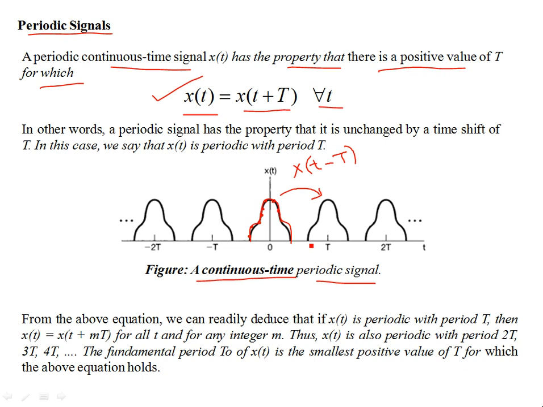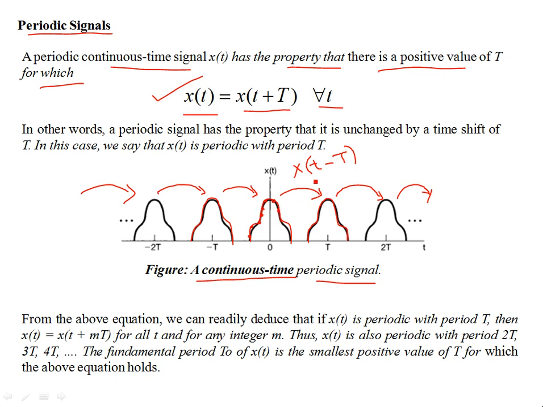Then this copy of the signal is going to shift again towards right by the same amount, and then this part is again going to shift by the same amount capital T. In the place of this part of the signal, it is not going to be vacant, this part of the signal is going to come in its place. So this will be centered around 0 now, and this trend continues on either side of the time axis.